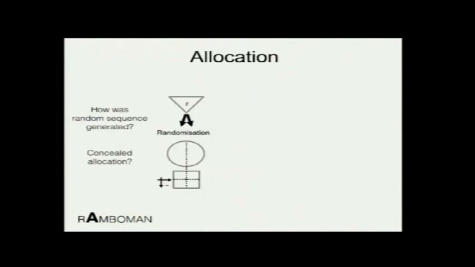Second is allocation, that's the A in RAMBO. The participants can be randomized, so that is one way of doing studies. When you do randomization, you need to look at two things in the paper. How was the random sequence generated? Now there are different ways it can be done.